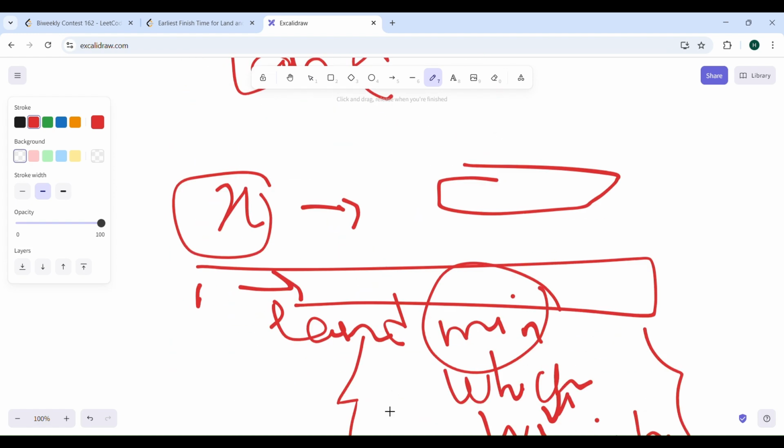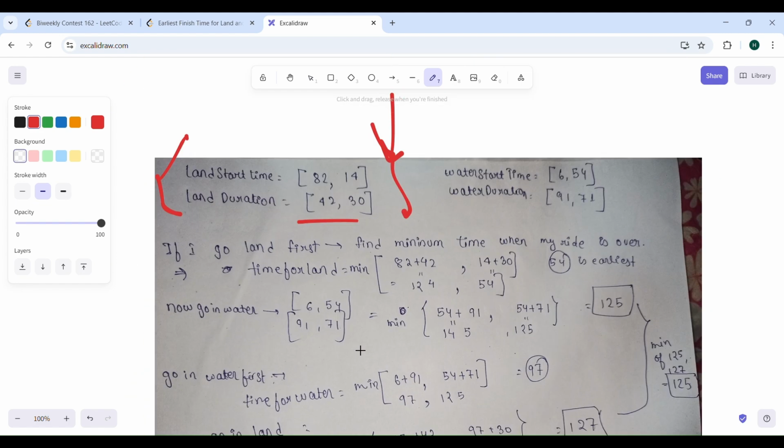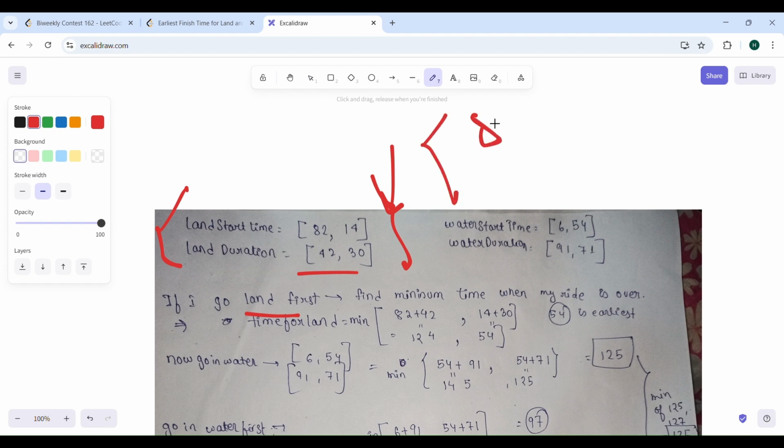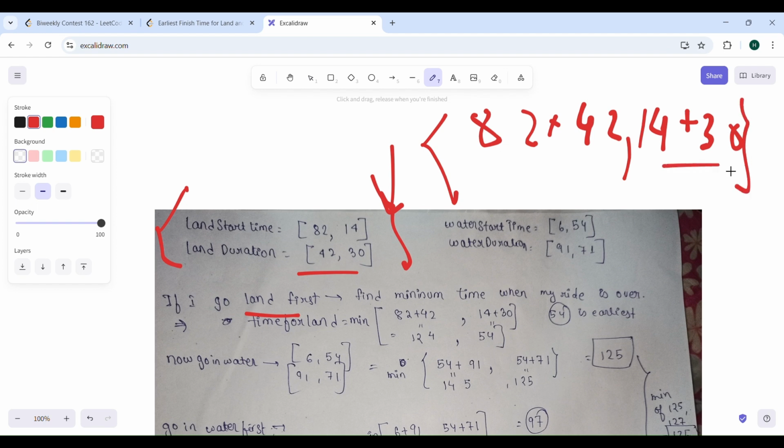If it's unclear, let's look at this test case. Let's say you had land start times of 82 and 14, and their durations are 42 and 30. Let's say first I go to the land part. Tell me what values you can have. If you start at 82, it will take 82 plus 42, and if you go to 14, it will take 14 plus 30. Now tell me, which ride will you prefer? You will definitely prefer this ride, yes or no? Yes. And if you prefer this ride, it will give you a value of 54. So you will finish your land ride at 54.